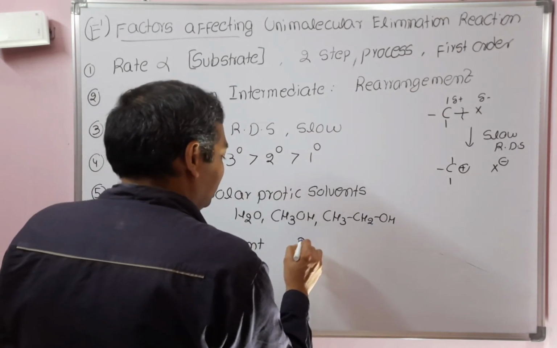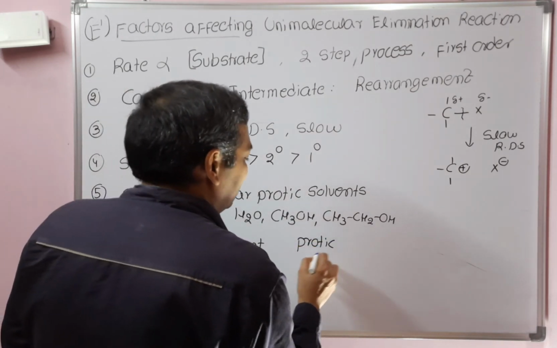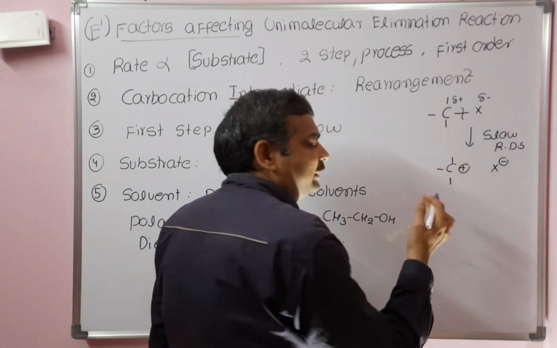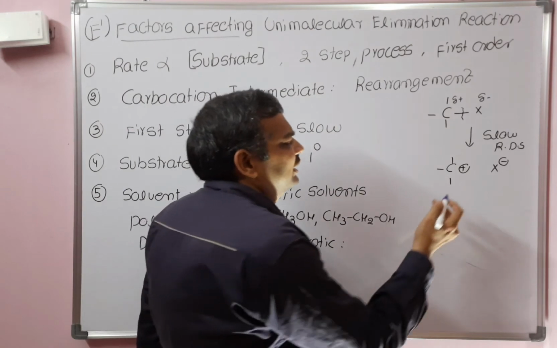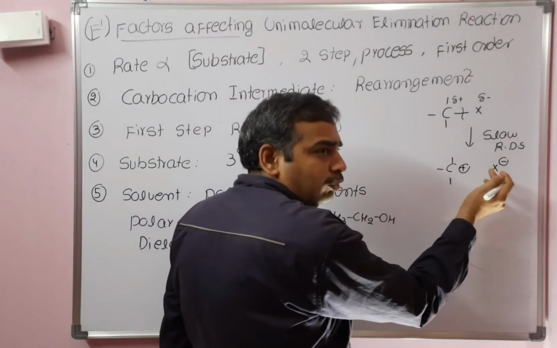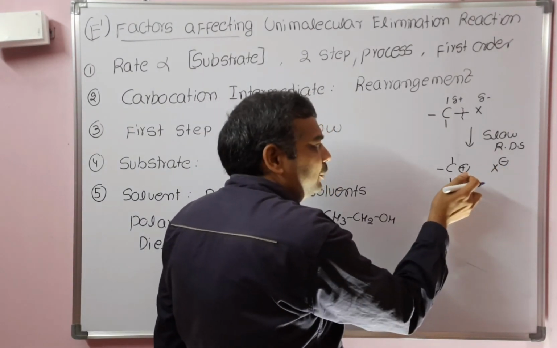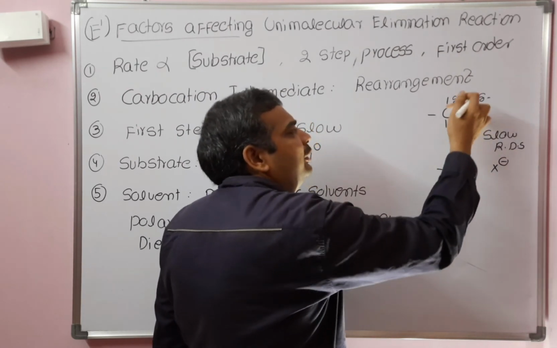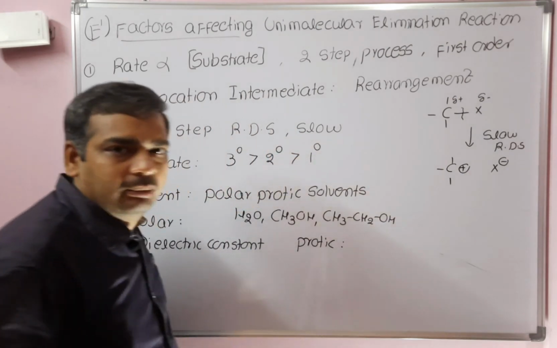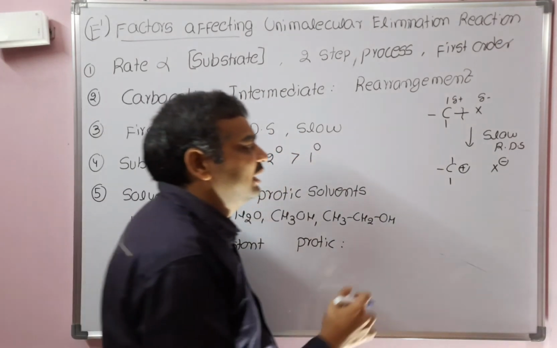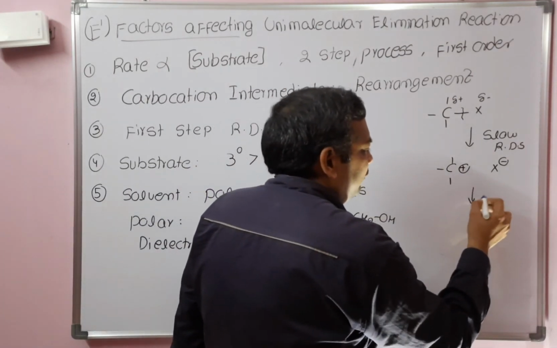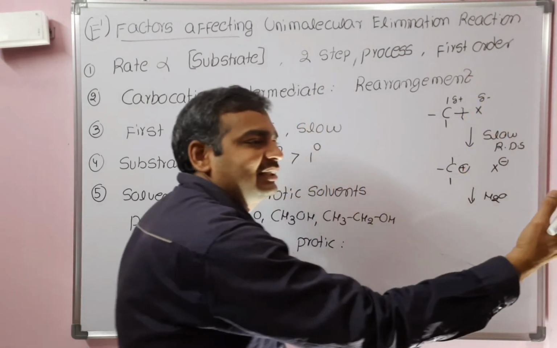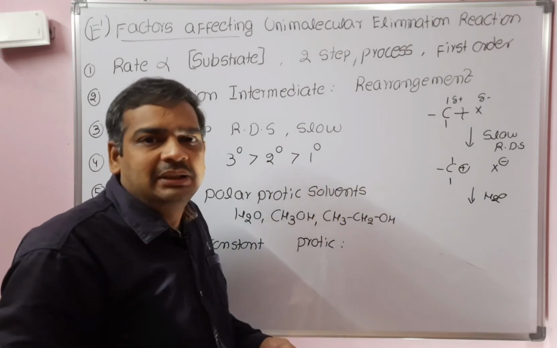The meaning of protic solvent here is this. X minus is formed in the first step, and X minus is again a nucleophile. So X minus is there, carbocation is there. This X minus could attack the carbocation to give back the starting material, but that is not happening. It goes to the next step, the second step, and does not go back to the first step. The forward reaction is taking place, the backward reaction is not.